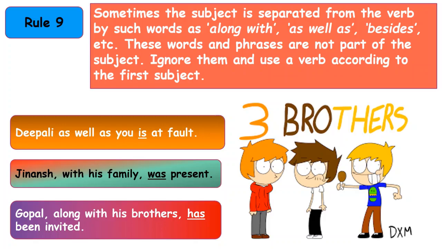We have again two subjects over here, Jinansh and his family, and they are joined by with. So we have to ignore the second subject and look at the first subject, which is singular. So we are using a singular verb was. Again, let's look at the third sentence. Gopal along with his brothers has been invited. Gopal and his brothers, these two subjects, are joined by the group of words along with. So as per the rule, we have to look at the first subject. The first subject is singular, so we are using the singular verb has.